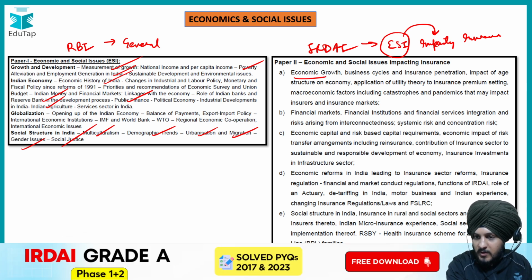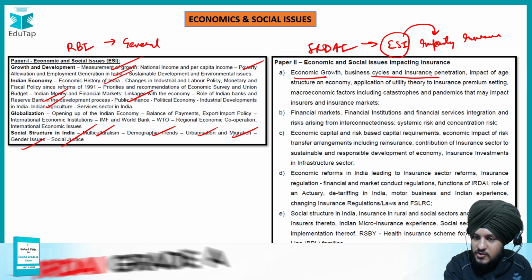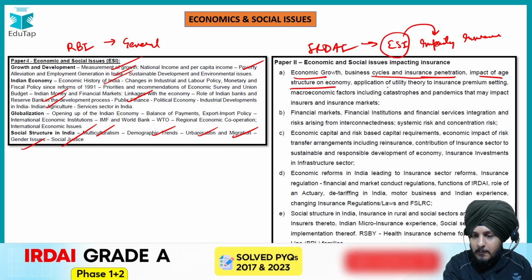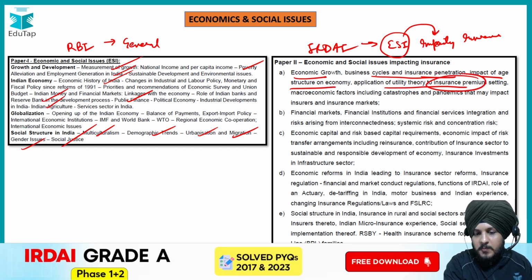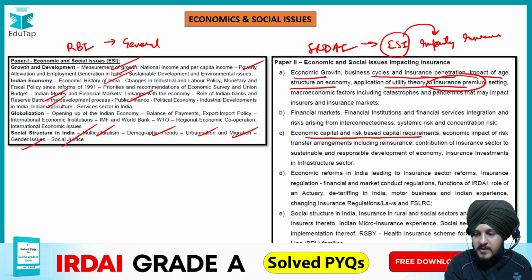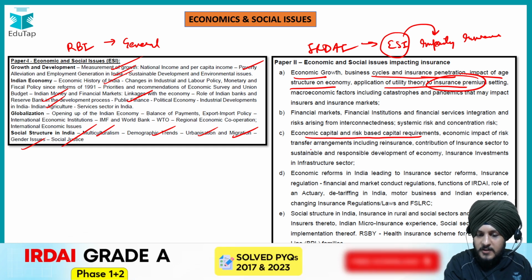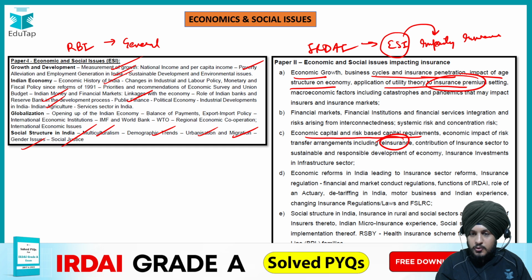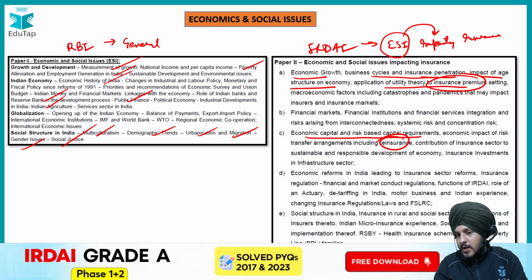Here we have economic growth, the business cycle and insurance penetration, then the impact of age structure on the economy, then application of utility theory to insurance premium, then economic capital and risk-based capital requirements, then the economic capital of risk transfer arrangements including reinsurance. So the topics in the economics part as well as the social issues part are very much connected to insurance only.